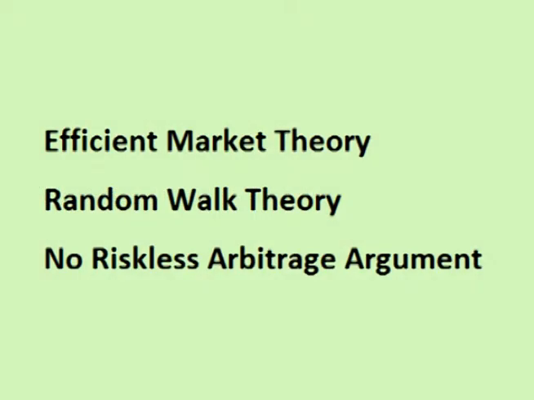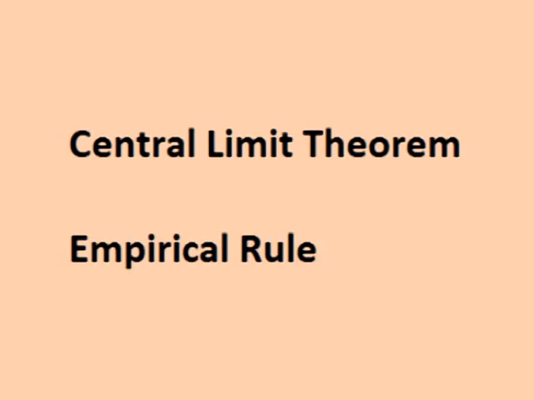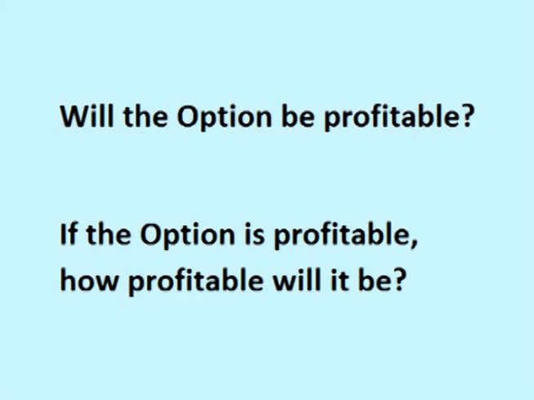Options are priced by making some general assumptions about the markets and then using some basic tools from statistics to determine the probability or odds of whether the option will or will not be profitable, and if the option is profitable, a probability distribution of how profitable the option will be.